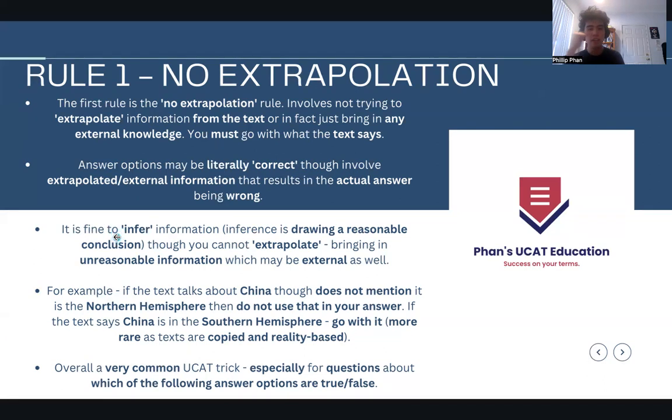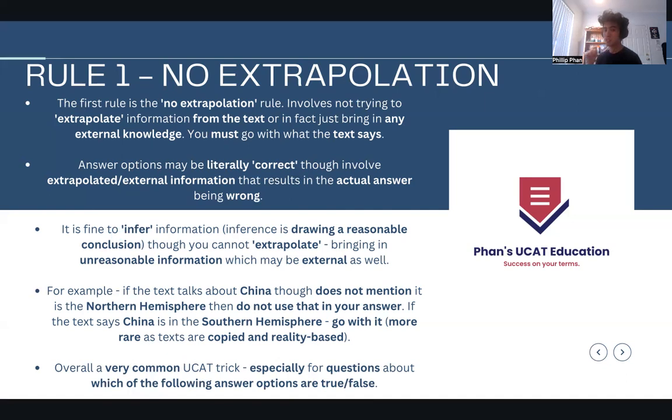You can't extrapolate, but it's okay to infer information. An inference is where you draw a reasonable conclusion. It's like saying Ben and this other person, Joshua, went to eat at a bar. They had five pieces of candy to pay, and then they used two pieces of candy to pay, and you infer that they have three left. You're drawing a reasonable, proper, logical conclusion.